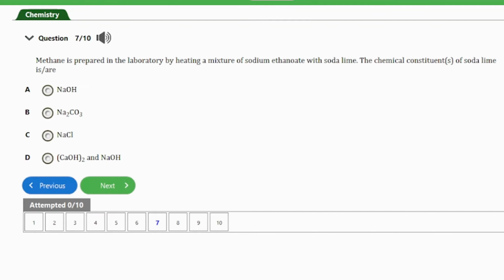Question number 7. It says methane is prepared in the laboratory by heating a mixture of sodium ethanoate with soda lime. So the chemical constituents of soda lime is/are: we have sodium hydroxide as option A. Then option B is sodium trioxocarbonate(IV). Option C here is sodium chloride, and option D here is calcium hydroxide and sodium hydroxide. So guys, the answer to this question will be option D here, and that's calcium hydroxide and sodium hydroxide.